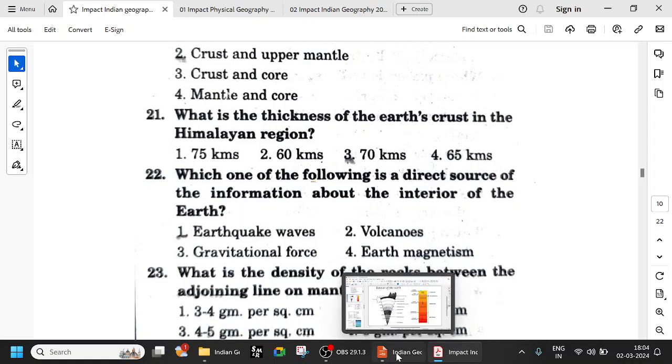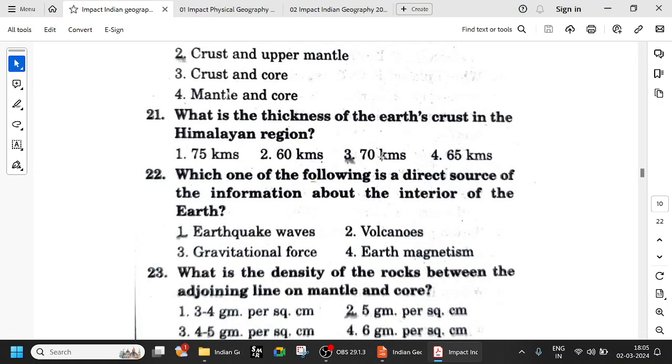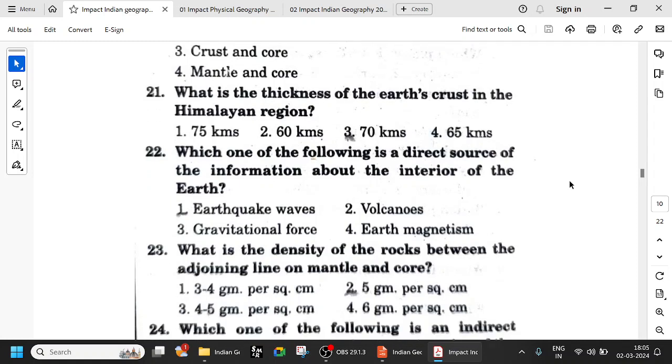So generally, remember what is the thickness of the crust. It's around 50, 60, right? So remember this. What is the thickness of the Earth's crust in the Himalayan region? It is 70 kilometers. Try to remember that point.